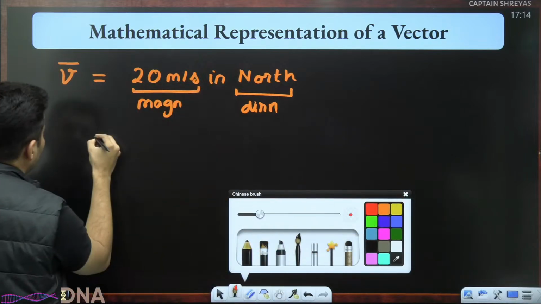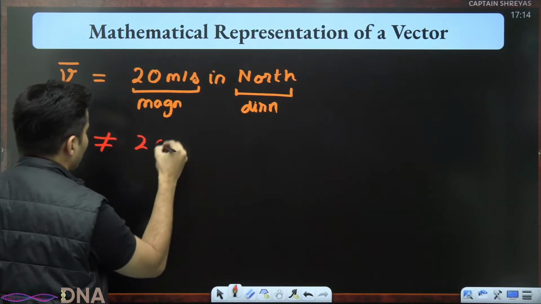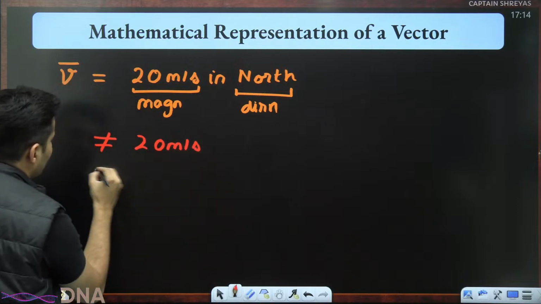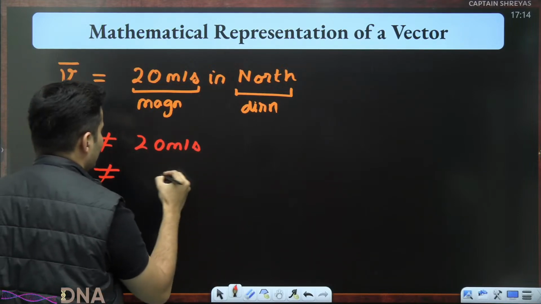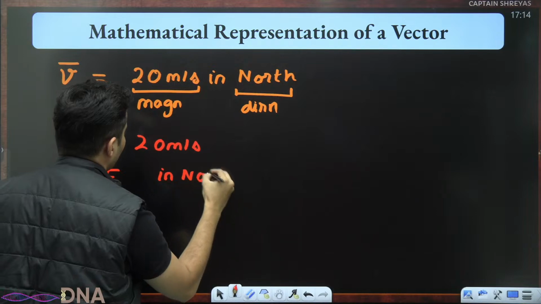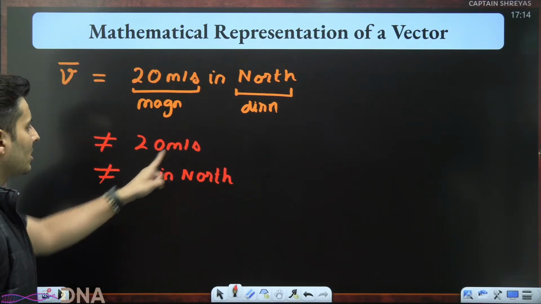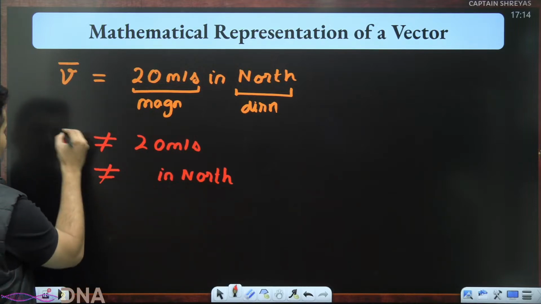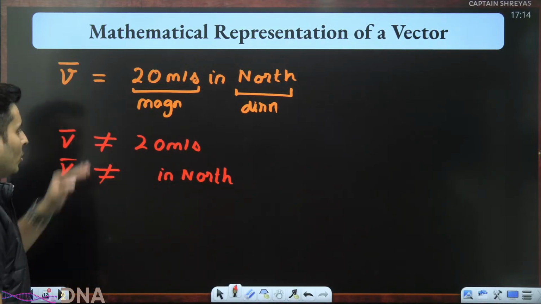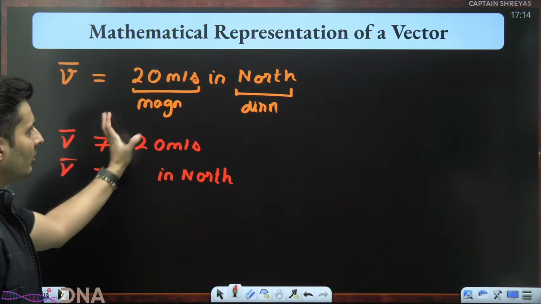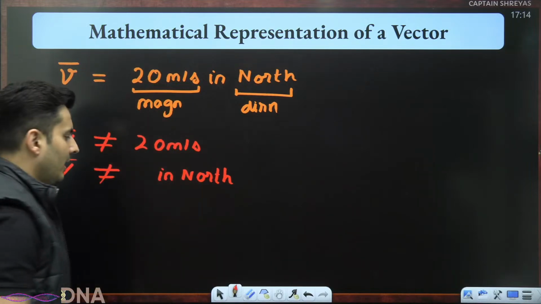It is illegal to say just 20 meters per second. It is also illegal to say just in the north direction. This is illegal because I'm either missing the direction or the magnitude. So it is wrong when I put a bar to only give magnitude or direction. I have to give both, only then it is correct.